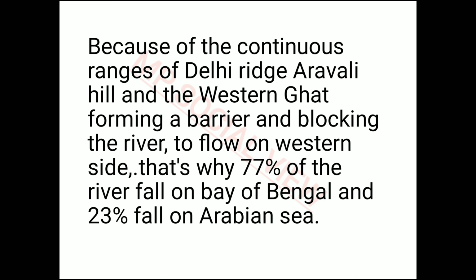And if you see how many rivers are flowing into the Arabian Sea and how many are discharging their water into the Bay of Bengal, you will find that 77% of the rivers flow into the Bay of Bengal and only 23% flow into the Arabian Sea. This is because there is a barrier: the Delhi Range, Aravalli Hills and the Western Ghats form a continuous barrier of mountains on the western side of India, and it does not allow the rivers to flow to the western side. Because of that, most of the rivers flow to the eastern side, that is, into the Bay of Bengal.